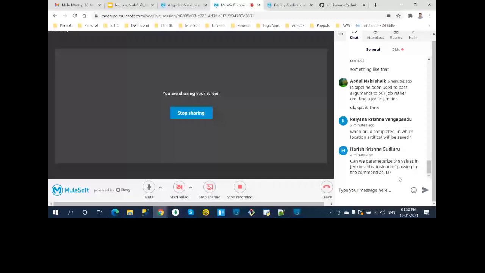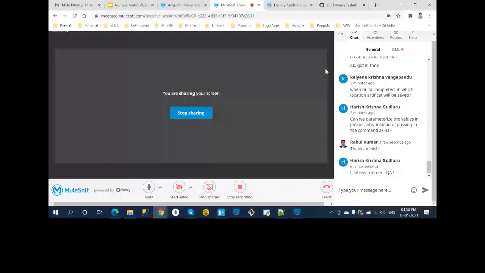See, the credentials we can parameterize. I already showed you, right? So credentials, things we can parameterize. Other part, I'm not sure. Okay, but credentials, definitely we can pass the credentials as a parameter. But other part, like QA environments, yeah. So yeah, that's what we do here, right? As I said, here you can parameterize everything, and then this QA, right?